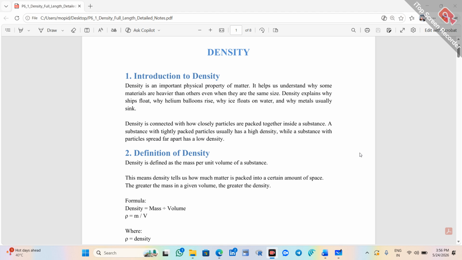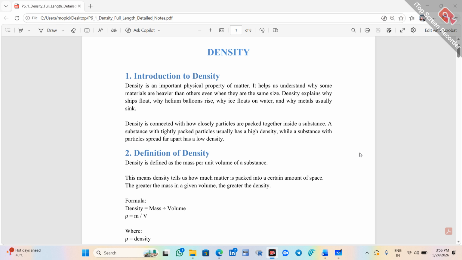Now, without any delay, going into the topic of density. Density is a physical property of matter, and it helps us understand how particles are packed inside a material. When we observe things like a wooden box and a concrete wall, even though both have the same size, their weights are different. That is where density plays a major role. Some particles are heavier than others, even when they are the same size.